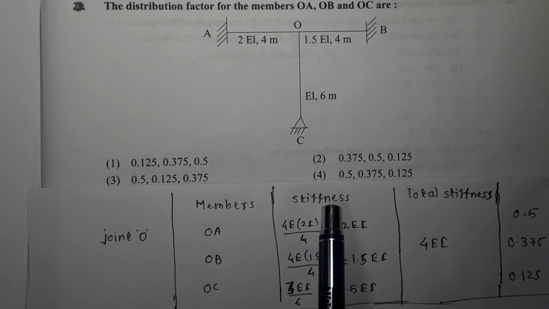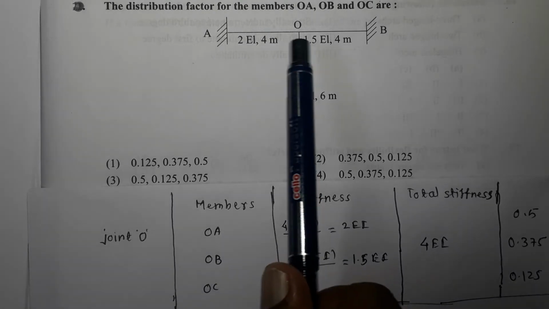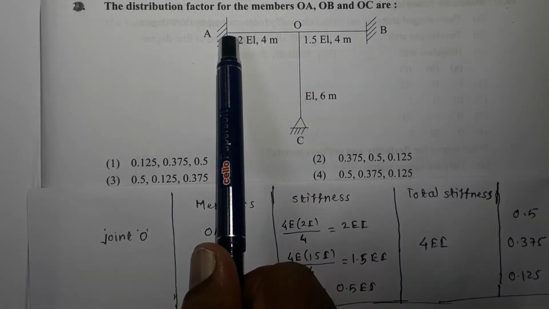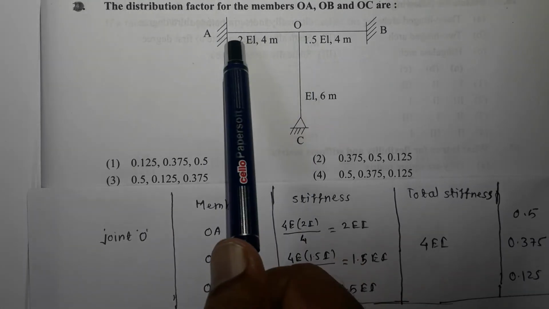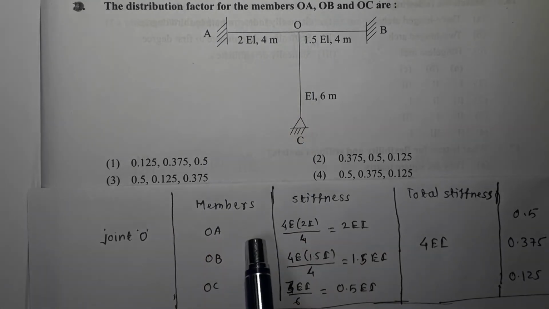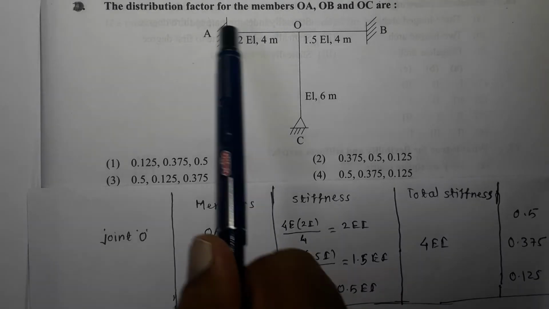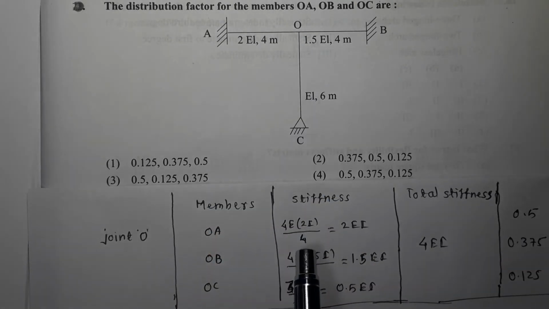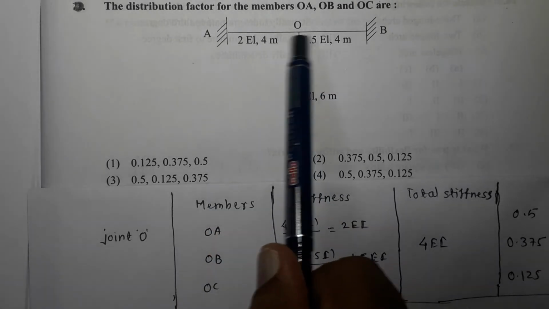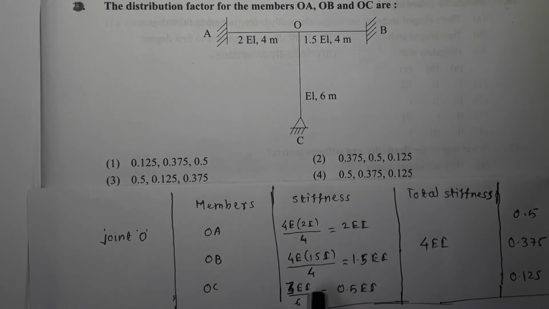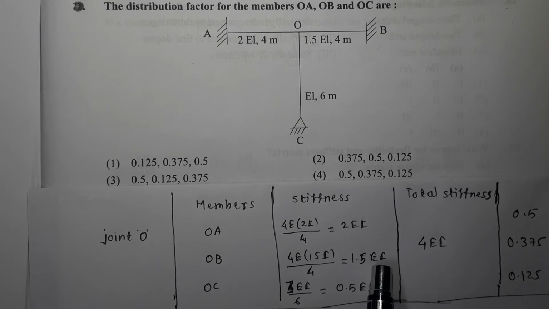Stiffness of each member. Now stiffness of OA will be 4EI upon L as the far end is fixed. So 4 times E, I is 2I, so 2I divided by L, and L is equal to 4, so it is 4EI upon L, which is 2EI. Similarly for OB, it is again 4EI upon L because the far end is fixed. So 4E, I is 1.5I divided by the length 4, so it is 1.5 EI.